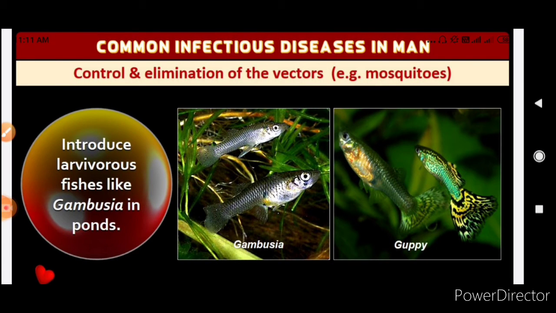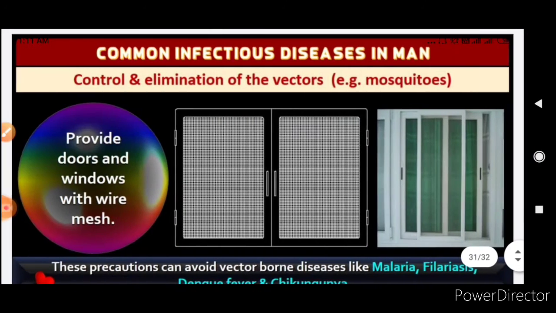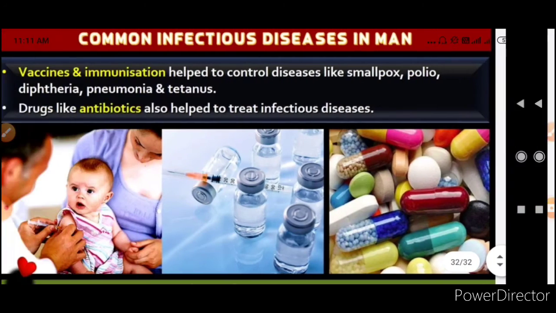We can introduce larvivorous fishes like Gambusia in the ponds, which will eat the larvae. We can also spray insecticides in ditches, drainage, and swamps. Or we can provide doors and windows with wire mesh, which will keep the carriers of vector-borne diseases like malaria, filariasis, dengue, and chikungunya from entering the house.